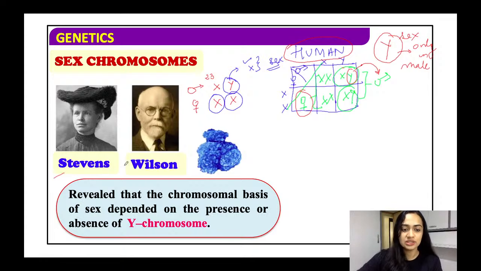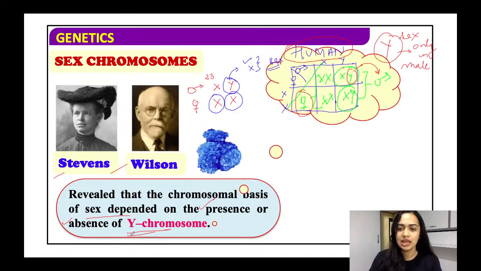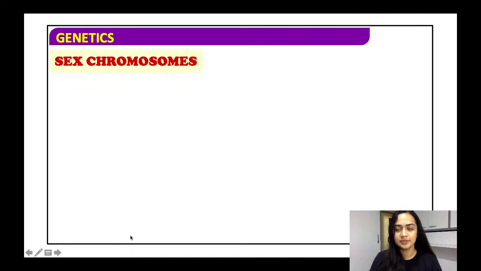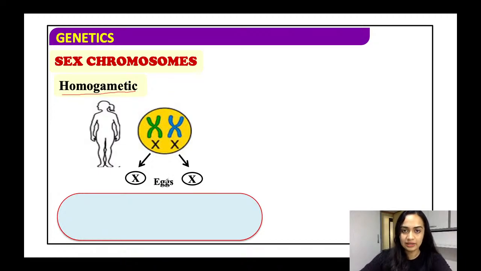So Stephens and Wilson, what they said is that the chromosomal basis is actually that sex depends on the presence or the absence of the Y chromosome. Fine. So they identified the Y chromosome and it is then known as the sex determining chromosome. All right. So Y chromosome is the sex determining chromosome. So basically females are termed as होमोगैमेटिक, बिकॉज जो दो गैमेट है वो दोनों ही एक्स है यानी कि दोनों एक दूसरे से सेम है, हेंस द टर्म होमोगैमेटिक इज गिवन. All right, so the eggs that are produced by the female, they both have the X and X.